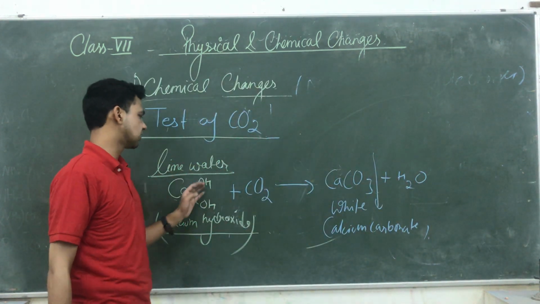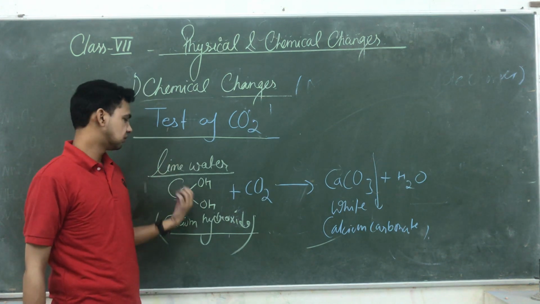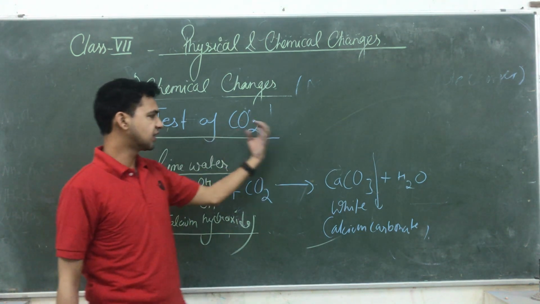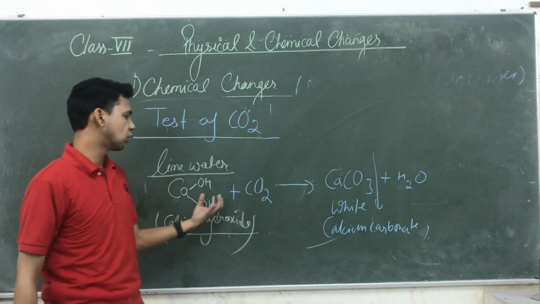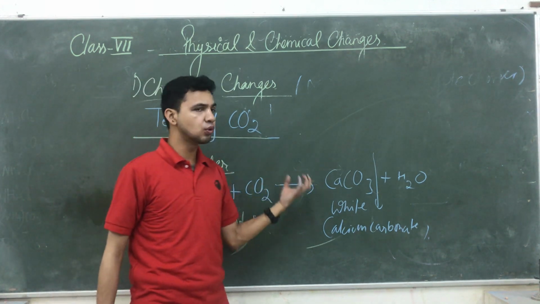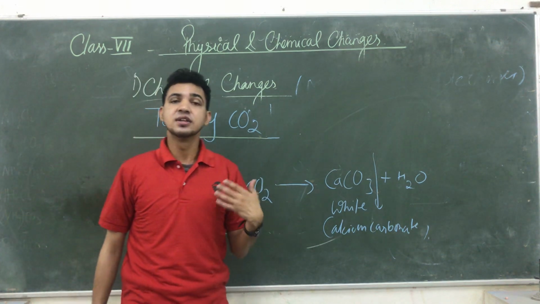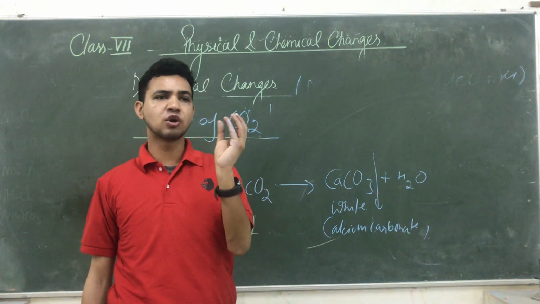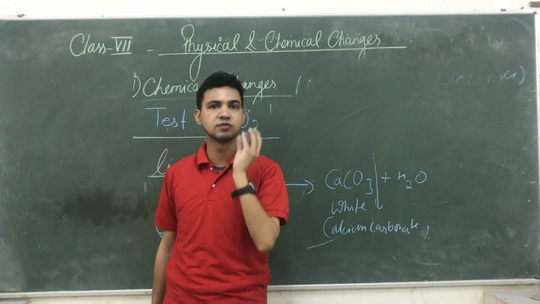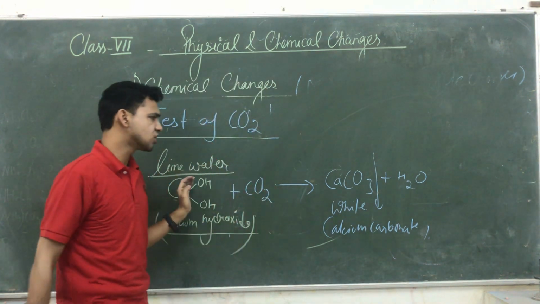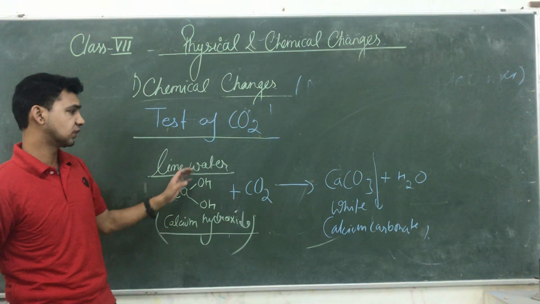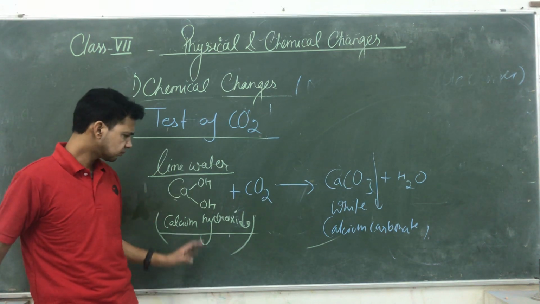So before the reaction, the solution has a light white color. But after the reaction, when the CO2 comes into contact with the lime water, it gives you a dark white color substance. After changing its color, we say the reaction has taken place, and you also get a bulky mass at the bottom of this test tube. Okay, so that also takes place inside your chemical change.